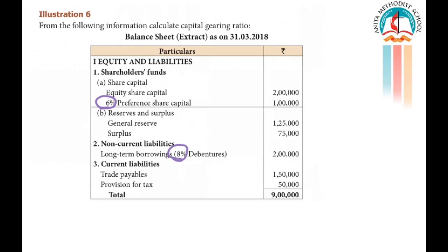The 6% and the 8% will not change. So what is equity shareholders' funds? Equity share capital plus reserves and surplus.